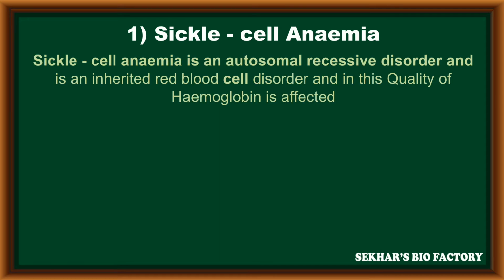Sickle cell anemia is an example of an autosomal recessive disorder. It is an inherited red blood cell disorder in which the quality of hemoglobin is affected, so it is a quality disorder.